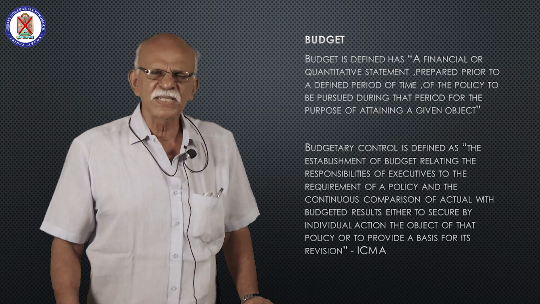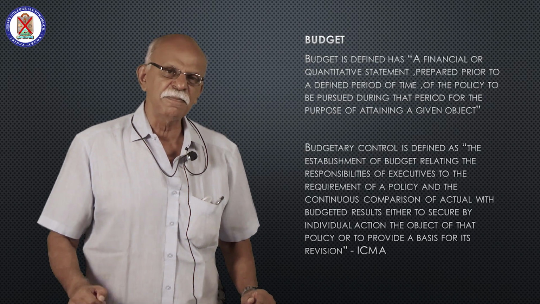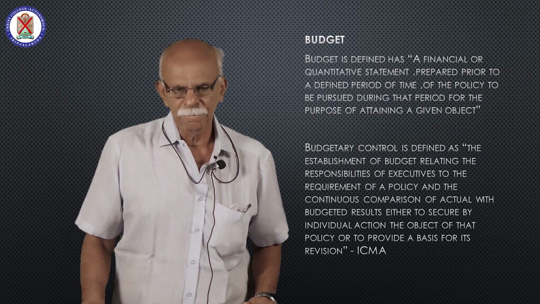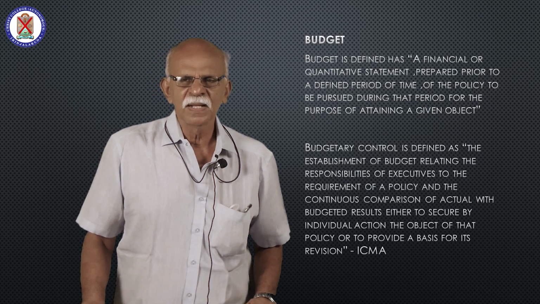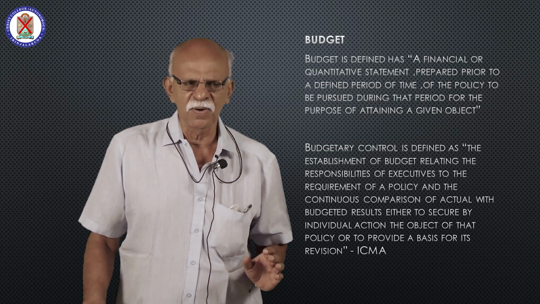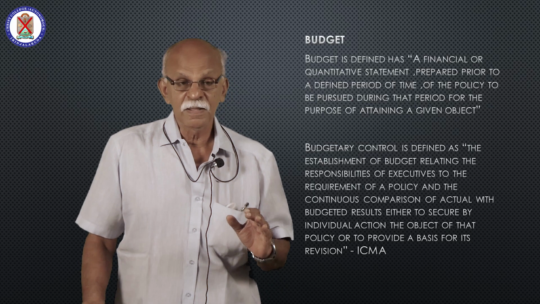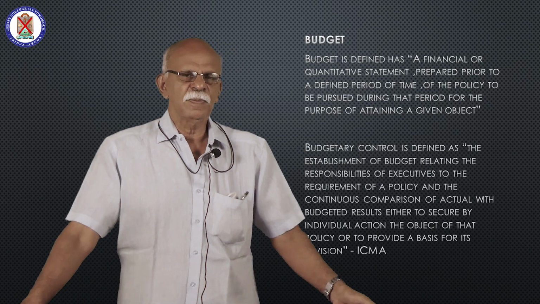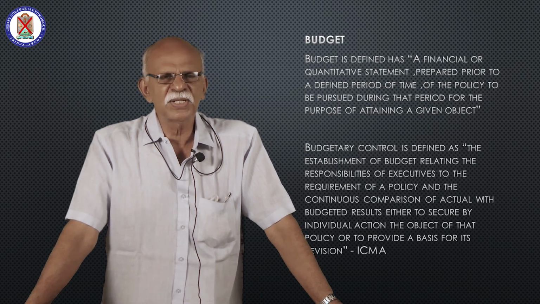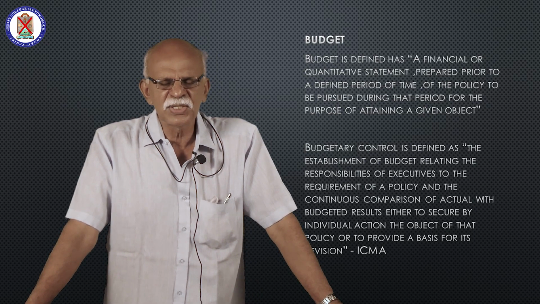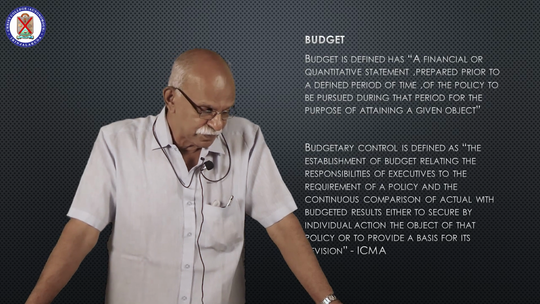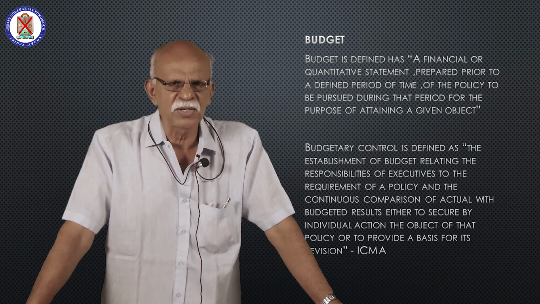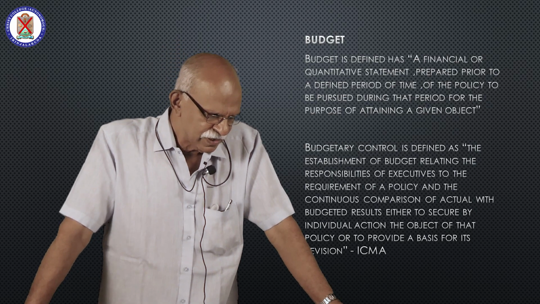There are certain other budgets which you are preparing both in quantitative and financial terms, for example, the sales budget, then the purchase budget. So the first important point of this budget is that it is a financial and/or quantitative statement.